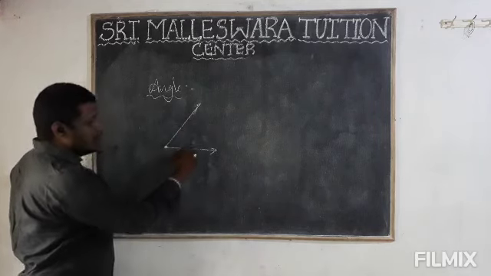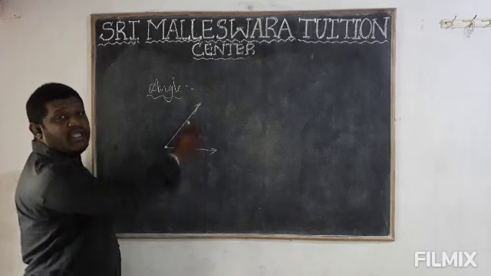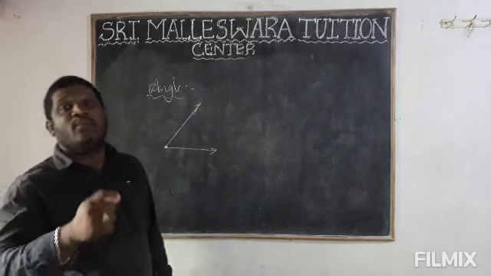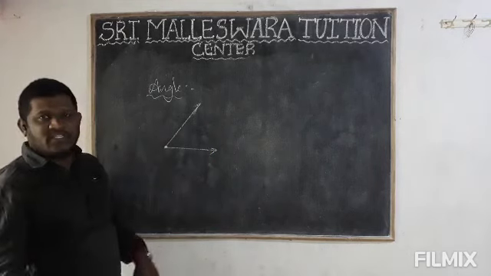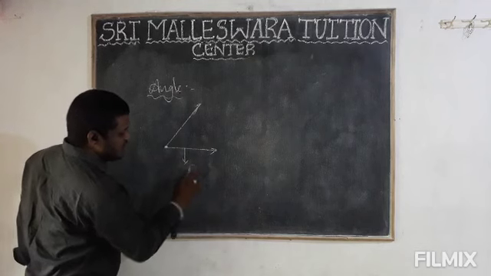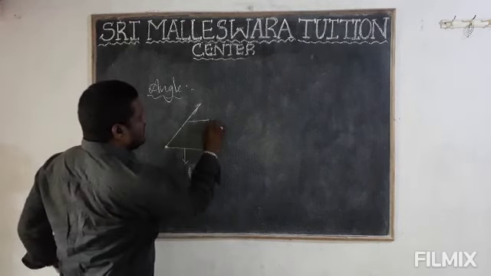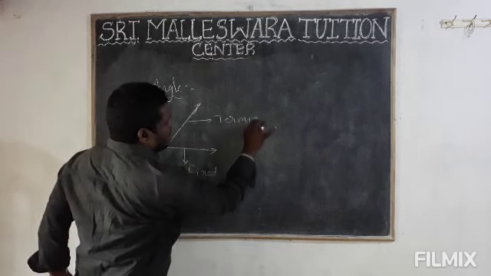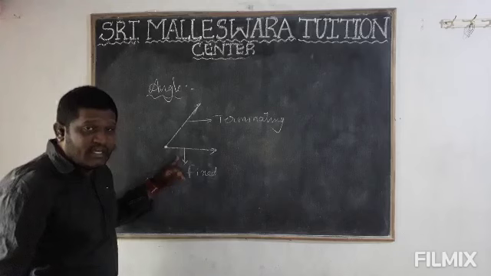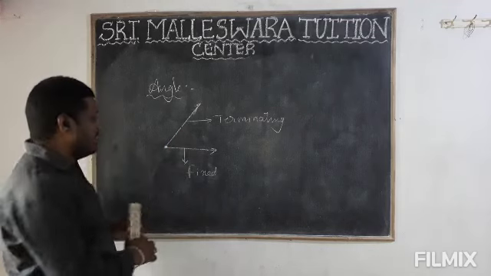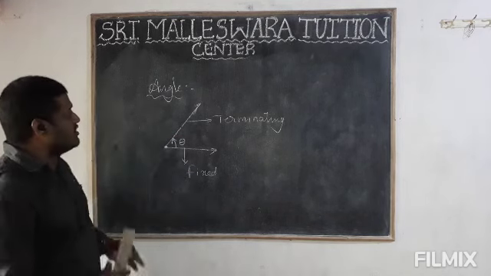Okay, so the definition of an angle is some amount of rotation from the fixed ray to the terminating ray. Then it is called an angle. In that, what is the fixed ray and what is the terminating ray? This is called the fixed ray, which means it never moves. This is called the terminating ray. Some amount of rotation from the fixed ray to the terminating ray is called an angle. Angle is denoted with theta. So this is the angle definition.